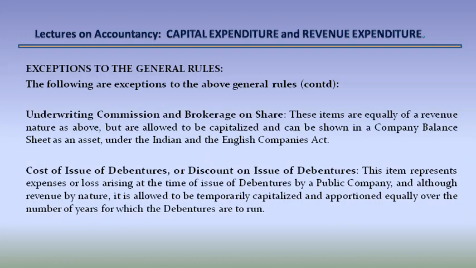Underwriting commission and brokerage on shares. These items are equally of a revenue nature as above, but are allowed to be capitalized and can be shown in a company balance sheet as an asset under the Indian and English Companies Act. Cost of issue of debentures or a discount on issue of debentures. This item represents expenses or loss arising at the time of issue of debentures by a public company, and although revenue by nature, it is allowed to be temporarily capitalized and apportioned equally over the number of years for which the debentures are to run.